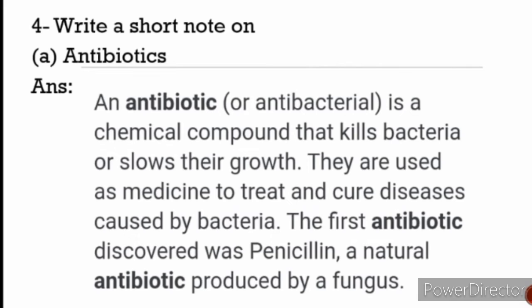So now question number 4. Write a short note on A, antibiotics. The answer is, an antibiotic, also known as an antibacterial, is a chemical compound that kills bacteria or slows their growth. They are used as medicine to treat and cure diseases caused by bacteria. An antibiotic is a medicine used in bacterial infections. The first antibiotic discovered was penicillin, a natural antibiotic produced by a fungus.